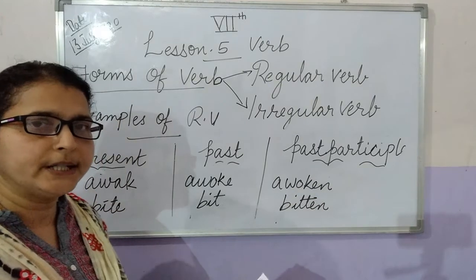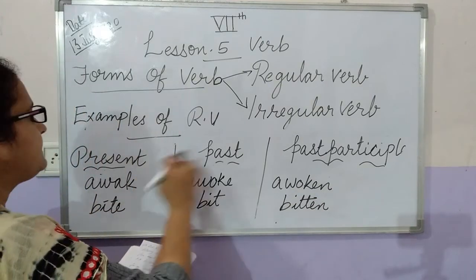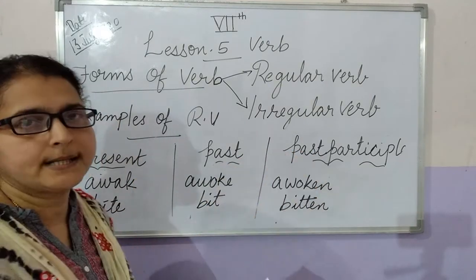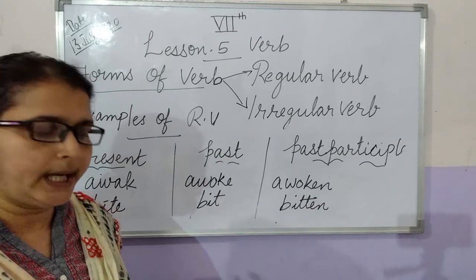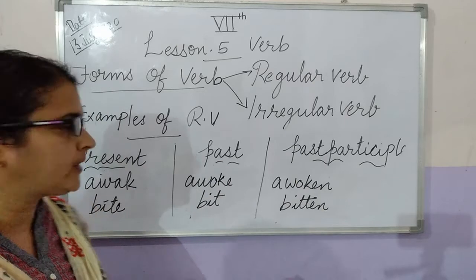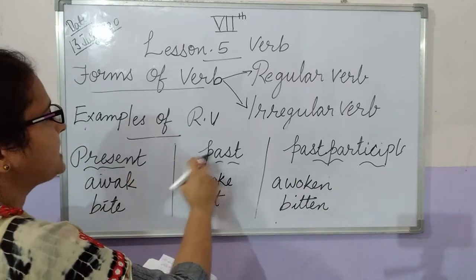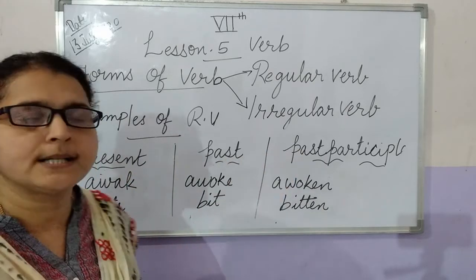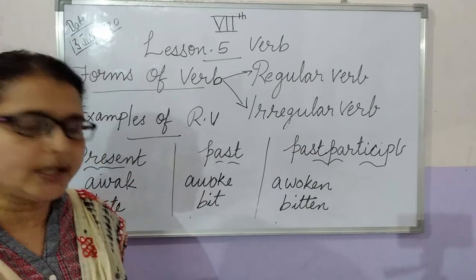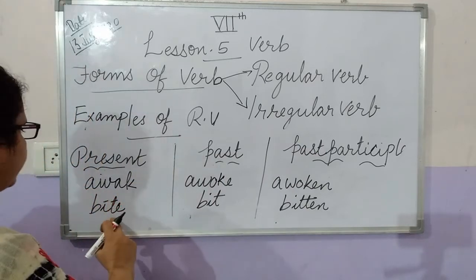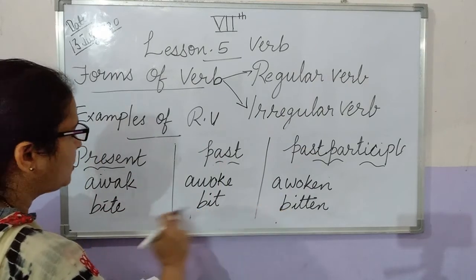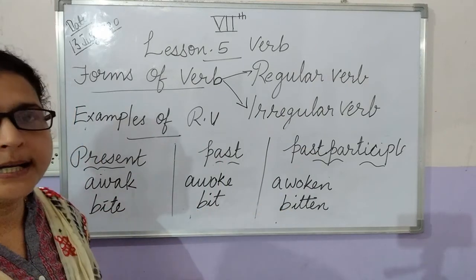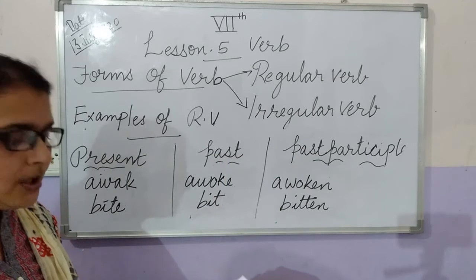All the verbs are different in present tense, past tense, and past participle. So the verb which is not following any pattern for conversion from present to past and past to past participle is called an irregular verb. One more example is bite, bit, bitten. All three forms are different in an irregular verb.